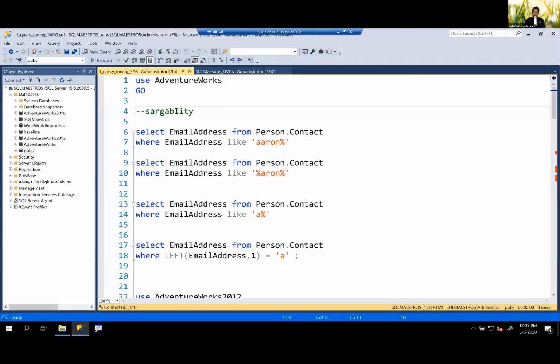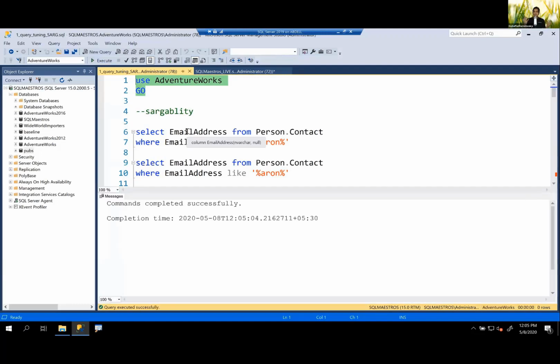So first up, I'm going to talk about sargability. What do you mean by sargability? It's a made up term, not really an official English term. It means search argument ability, the ability of the database engine to search within your data based on the search argument that you have provided.